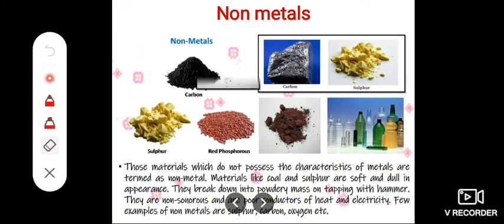Then non-metals: those materials which do not possess the characteristics of metals are termed non-metals. Materials like coal and sulfur are soft and dull in appearance. They break down into a powdery mass on tapping with a hammer. They are non-sonorous, do not make sound, and are poor conductors of heat and electricity. A few examples of non-metals are sulfur, carbon, oxygen, and other gases.